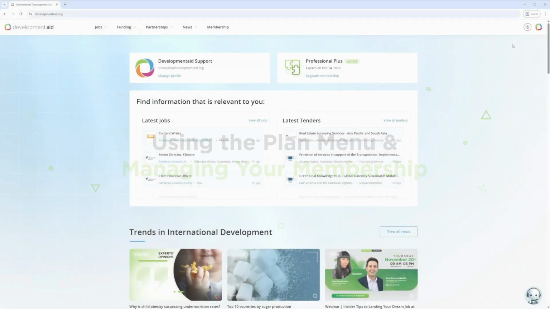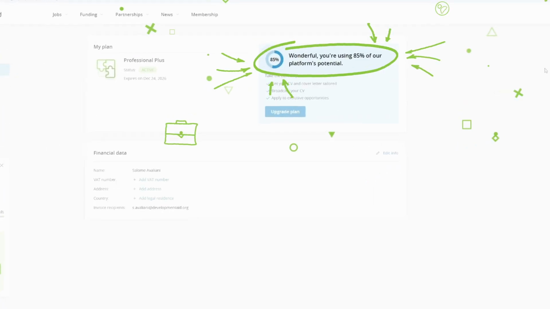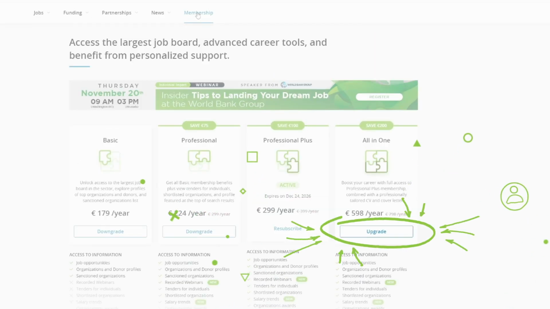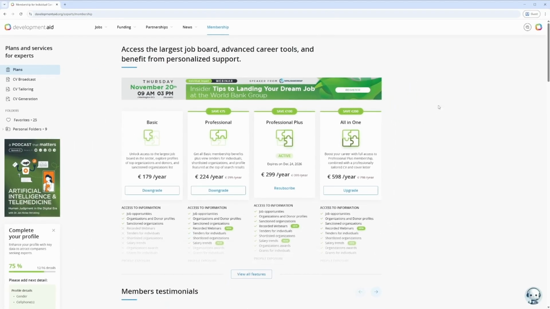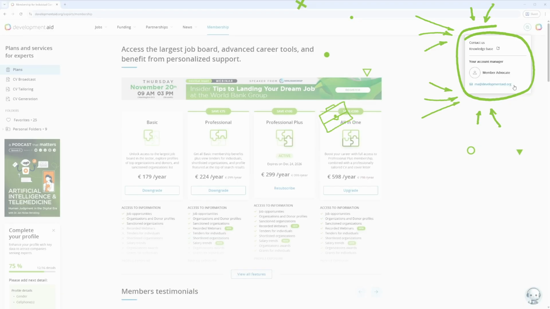You can also open the Plan menu to see what percentage of the platform's potential you're currently using. It's a great overview of your progress and engagement. You can upgrade your membership anytime, depending on your needs. When you're ready, reach out to member support or your assigned career advisor. They'll help you choose the best fit for your professional goals.